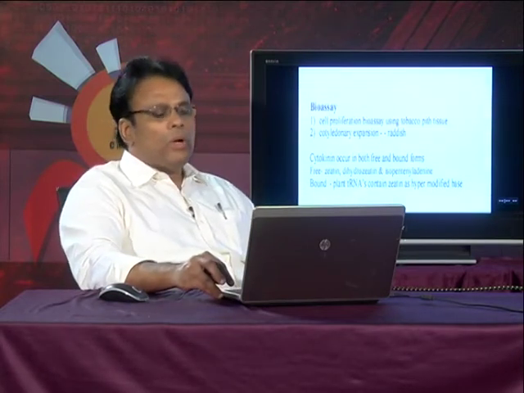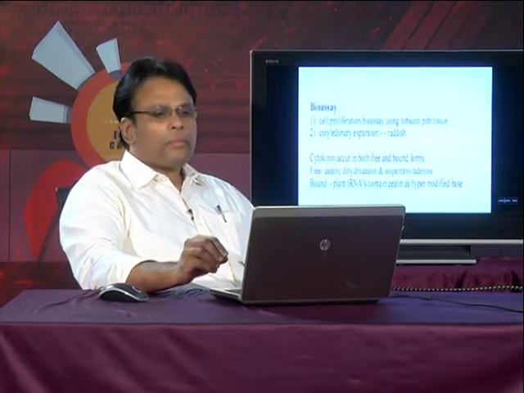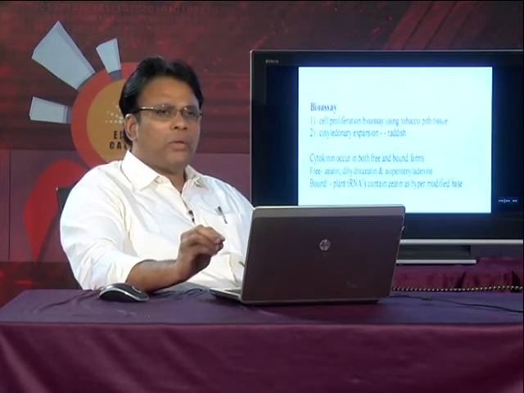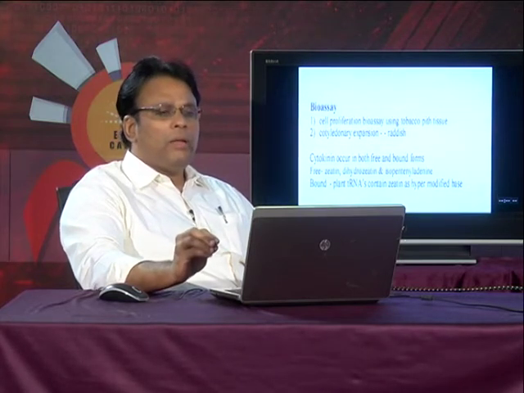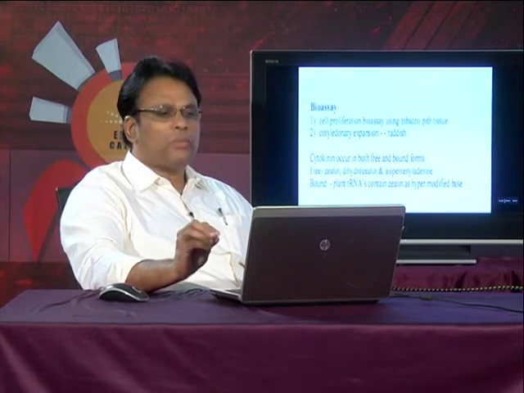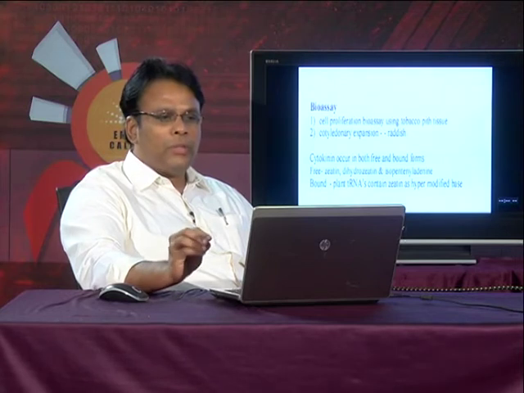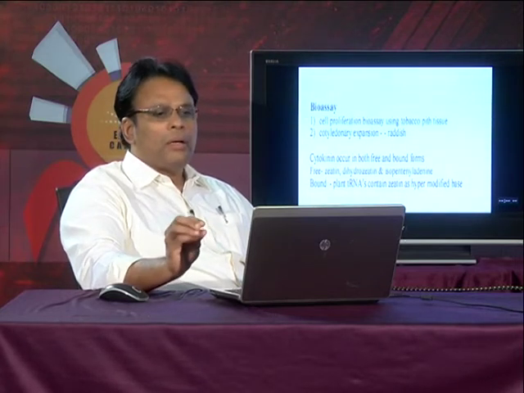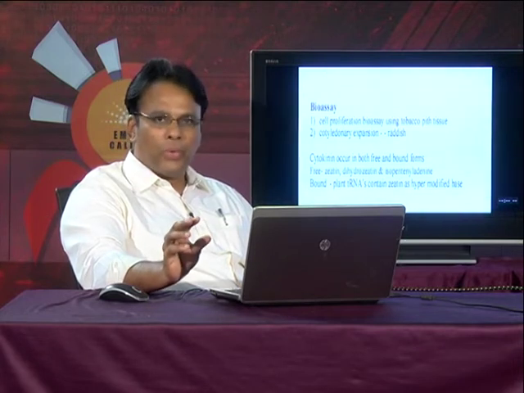Coming to the topic of bioassay, if you want to analyze the cytokinin action in plant tissue, the assay you can perform is referred to as a bioassay. You can take a particular plant tissue. For example, tobacco pith is one of the best tissues wherein you can perform the bioassay.